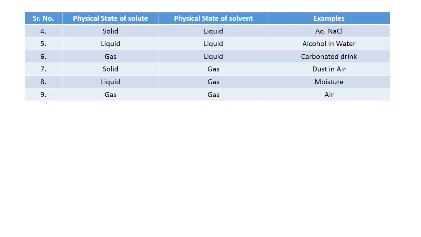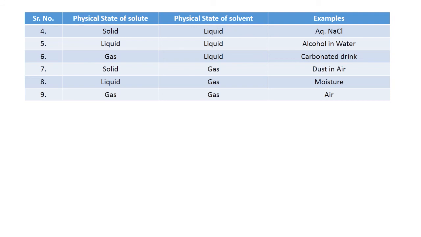Next, the sixth type is gas in liquid. That is, a gaseous solute is mixed in a liquid solvent. The formed solutions are known as gas in liquid. Examples are aerated drinks or carbonated drinks. Generally we say cold drinks, such as Thums Up, Coca-Cola, contain carbon dioxide gas. It is dissolved into sweet water. This is an example of gas in liquid.